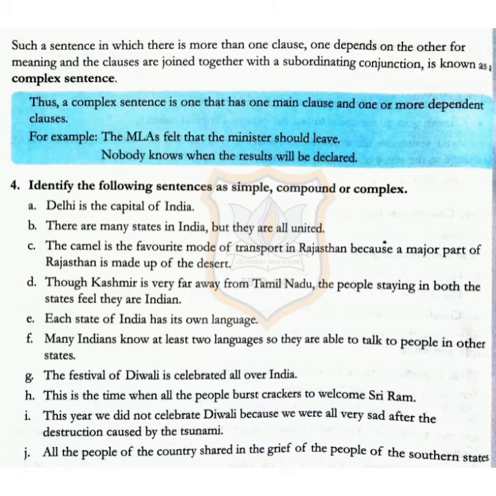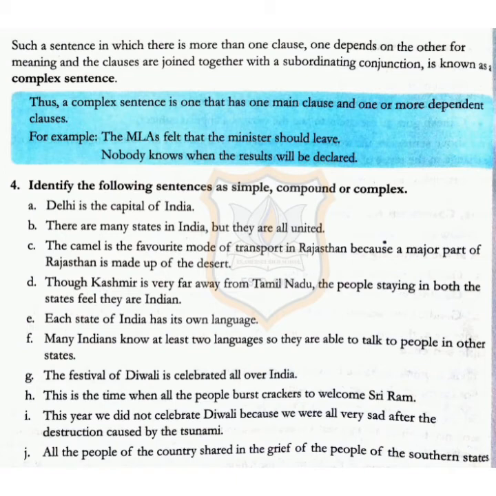Such a sentence in which there is more than one clause, one depends on the other for meaning, and the clauses are joined together with subordinating conjunctions, is known as a complex sentence. Thus, a complex sentence is one that has one main clause and one or more dependent clauses. For example, the MLAs felt that the minister should leave. Nobody knows when the result will be declared.